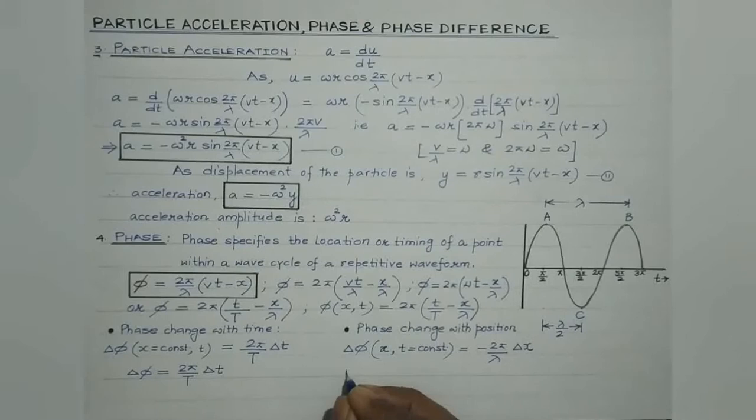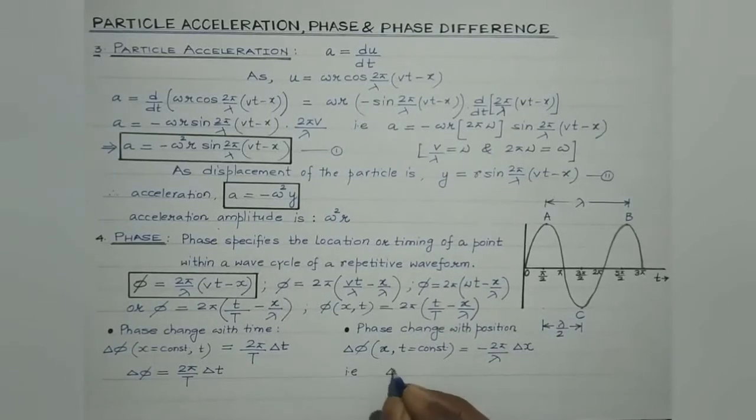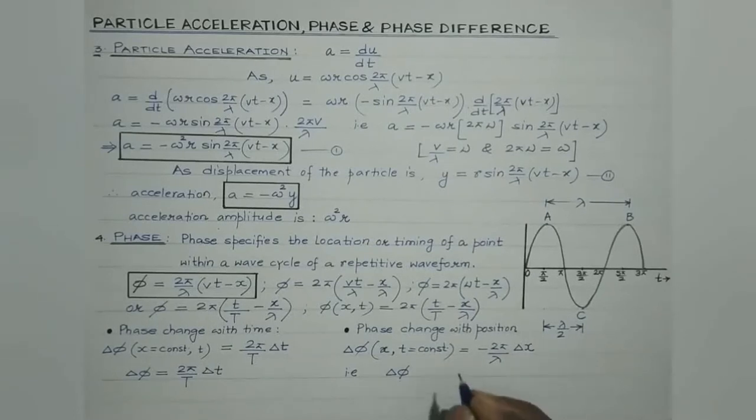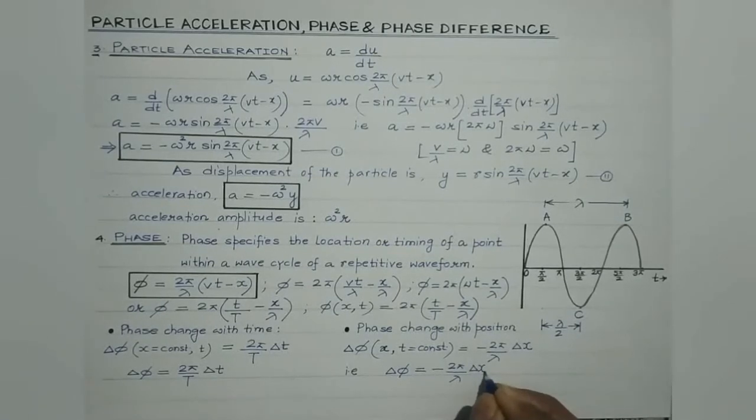That is the relationship of phase change with the position at a given time, when t is constant, given by del phi equals minus 2 pi by lambda multiplied by del x.